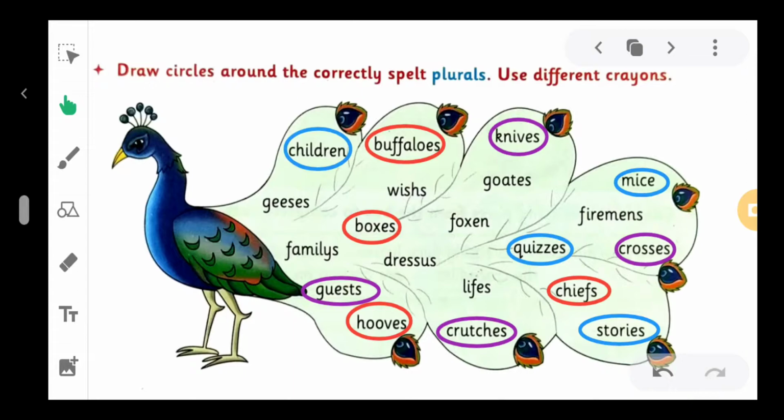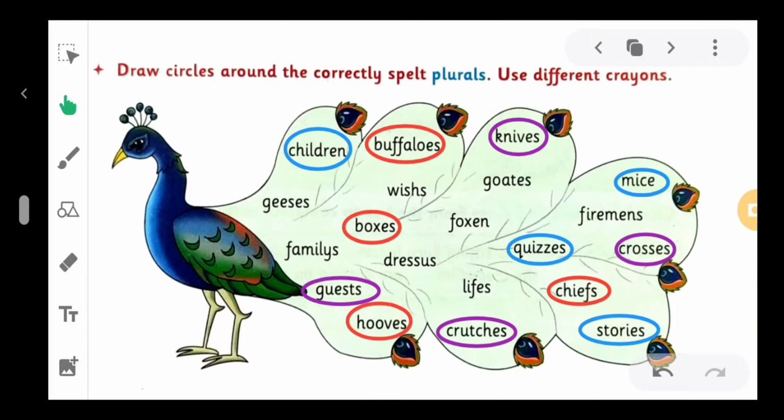Next, wishs. Is it the correct spelling of wishes? No, it's not correct. Next, foxen. Is it the correct spelling of foxes? No, it's not correct. Next, goates. Is it a correct spelling? No, it's not correct.